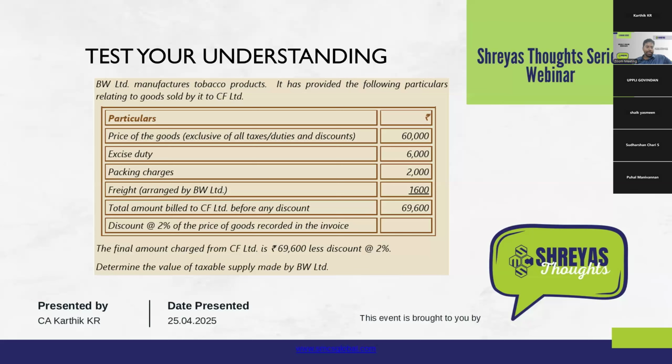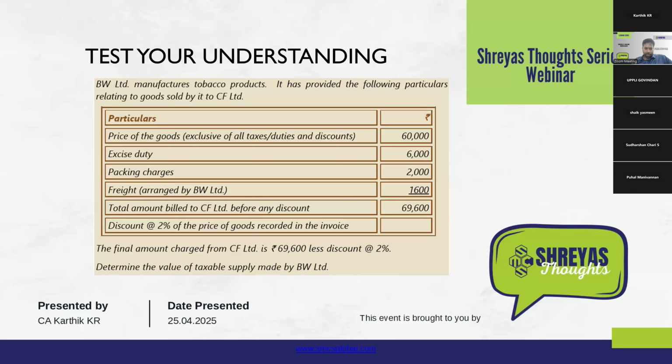Under 15(2)(c), any incidental charges incurred by the supplier and charged separately to the recipient will be added. So this 2000 will be added. In this case, BW Limited is the manufacturer, that is, BW Limited is the supplier and CF Limited is the recipient. It is important to understand who is the supplier and who is the recipient. And freight arranged by BW Limited is a separate incidental expense incurred by the supplier, so this 1600 will also be added. Out of this, there is a discount at 2% on the price of goods.